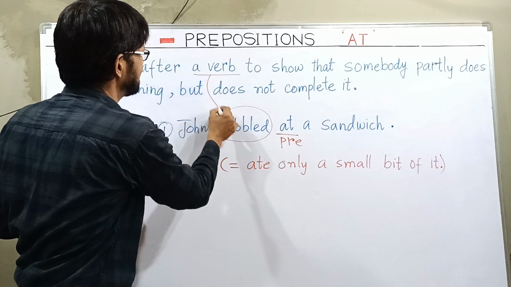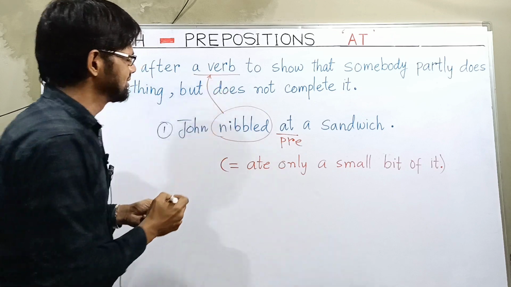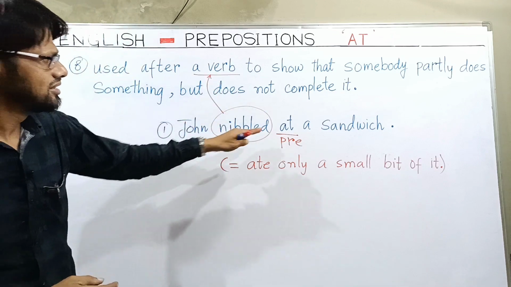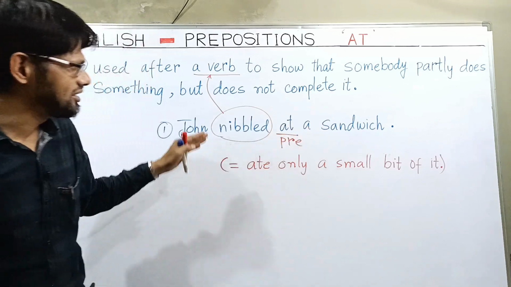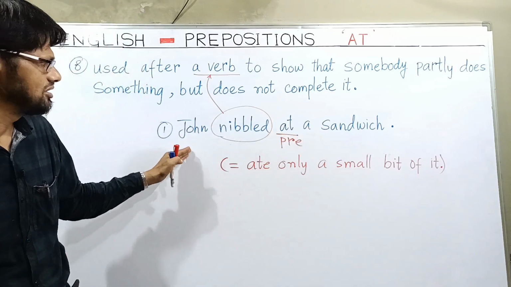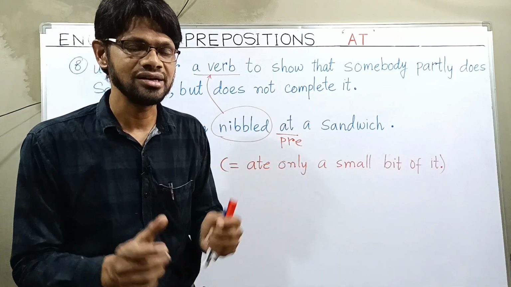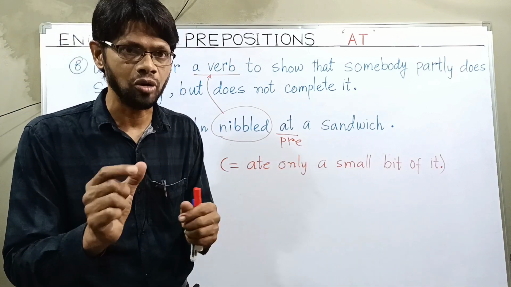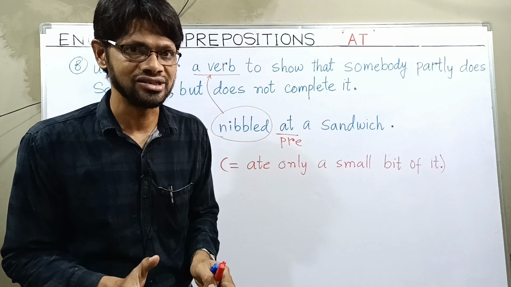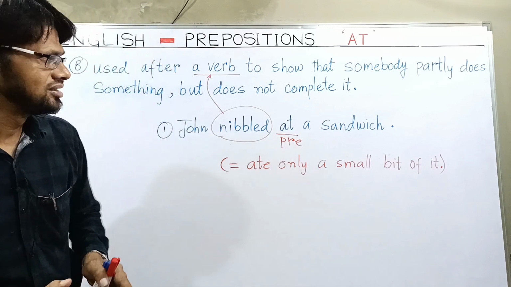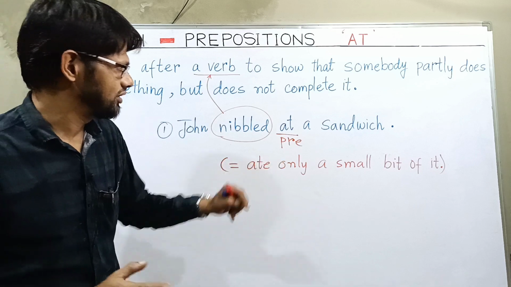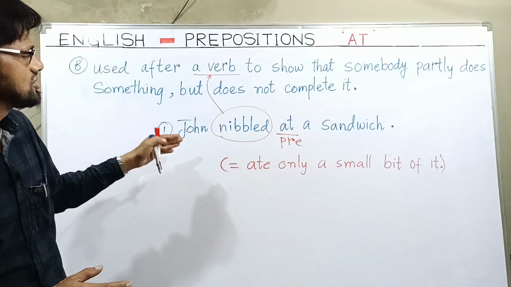So preposition at we use after a verb. It means John ate only a small bit of it, a morsel, not complete. So this is one more use.